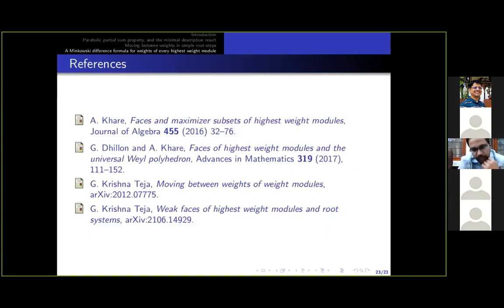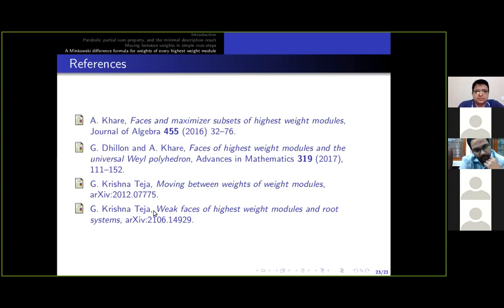Thank you very much for your attention. And these are the four papers I mentioned in the talk. These two papers are of my guide. And this is the paper in the third link here, from which I have taken all these results.